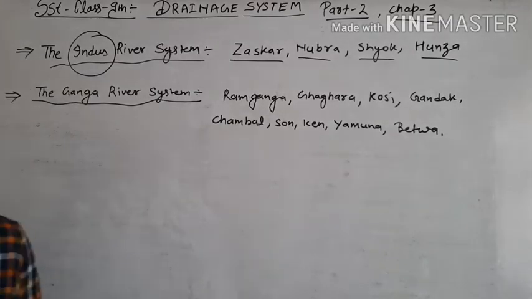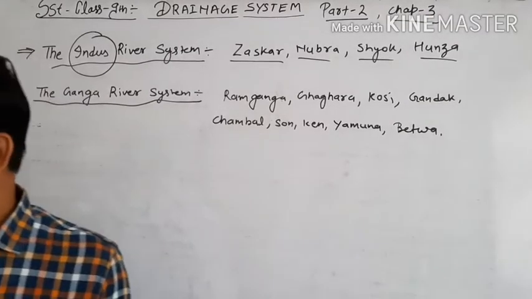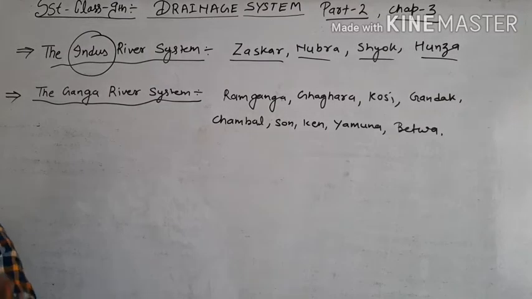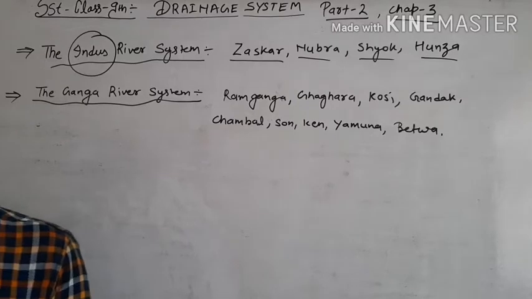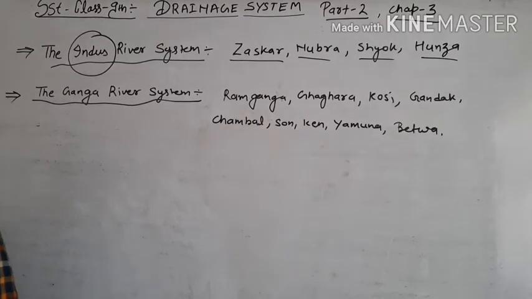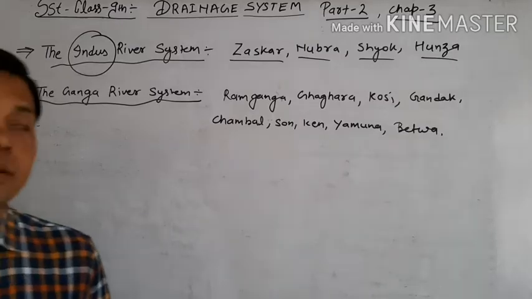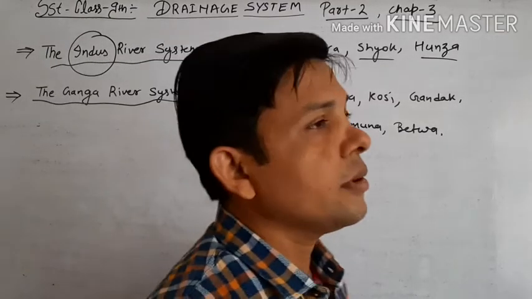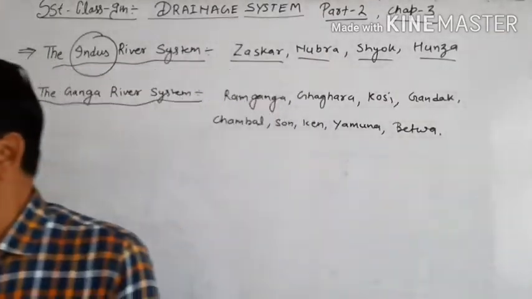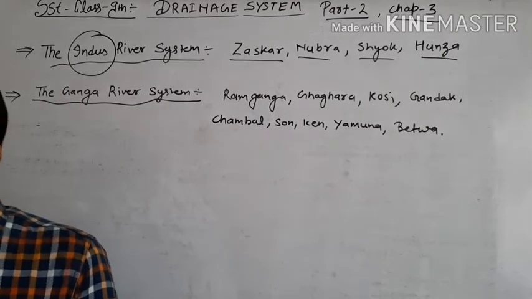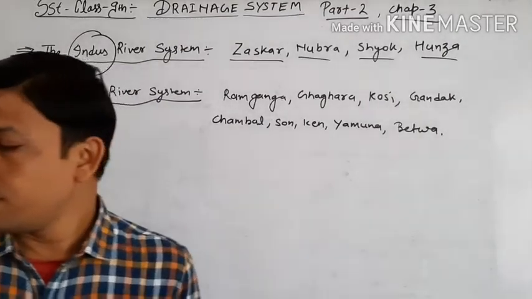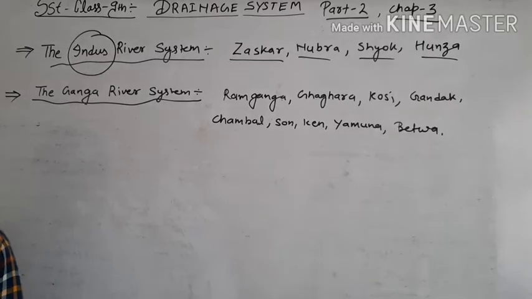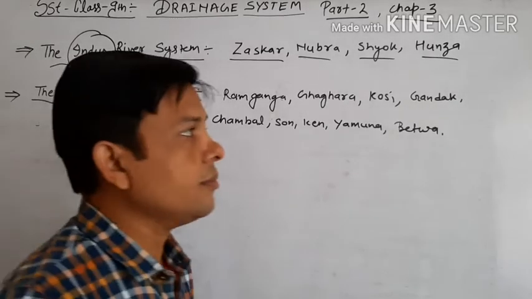After that it flows in the west direction through Baltistan and Gilgit. The Satluj, Vyas, Ravi, Chenab, Jhelum join together to enter the Indus near Mithankot in Pakistan.